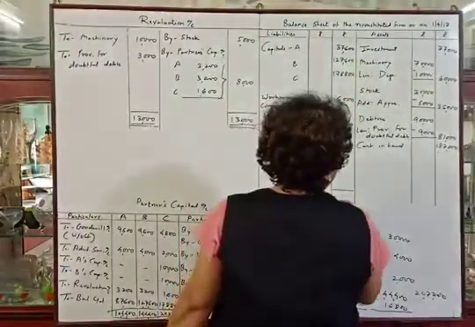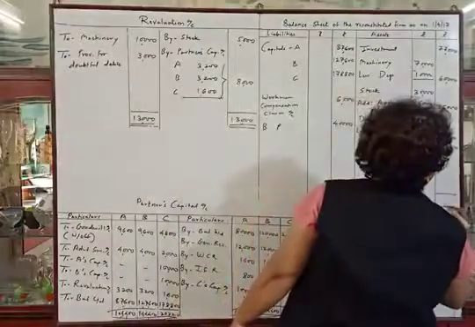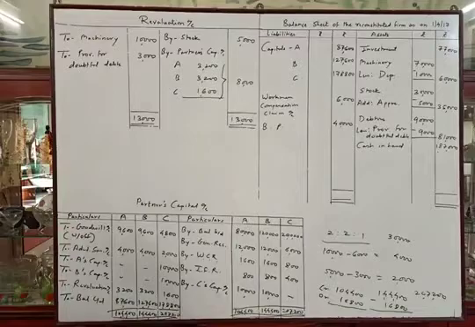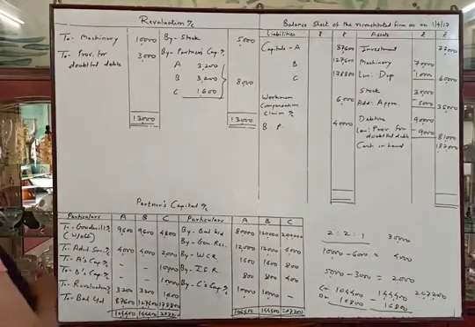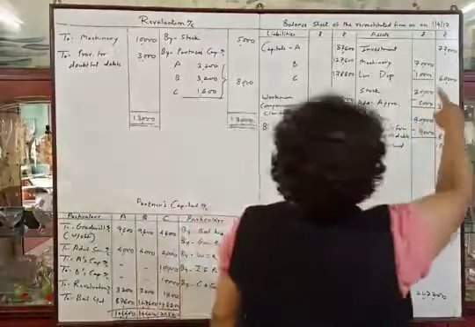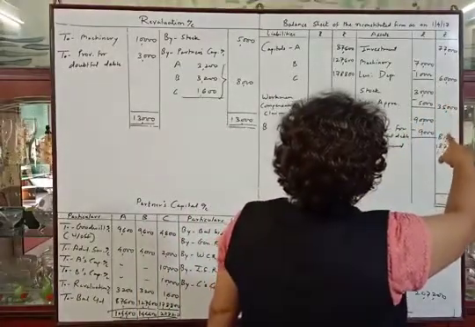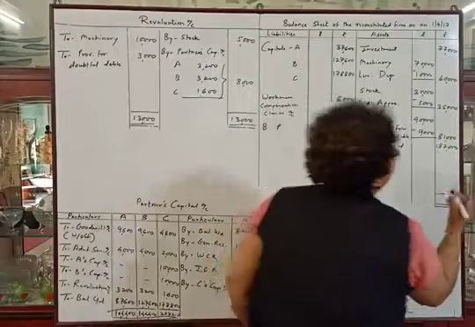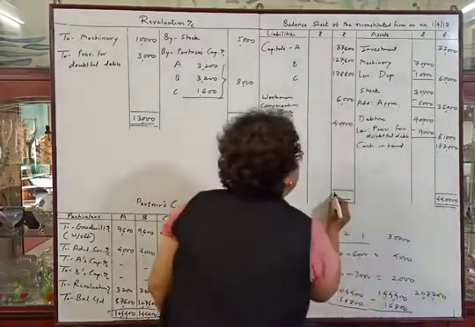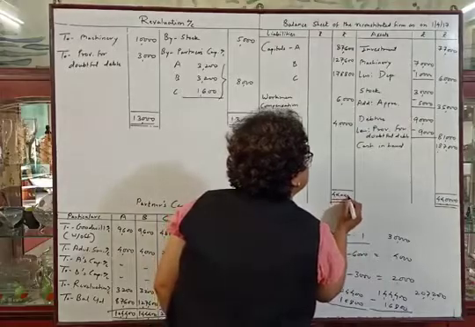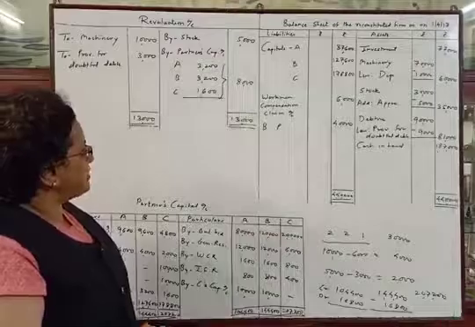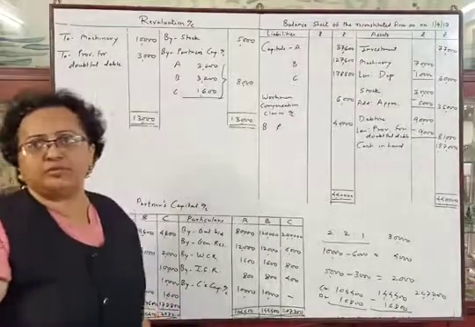Now we will make the total of the balance sheet to tally it. The balance sheet total will be 4,40,000 and 4,40,000. Check the total, and so the balance sheet is tallied and the problem is completed.